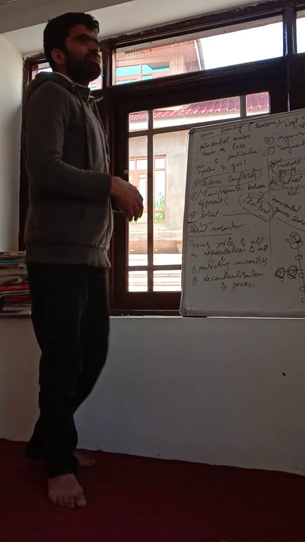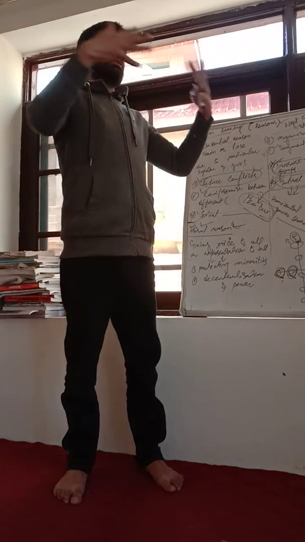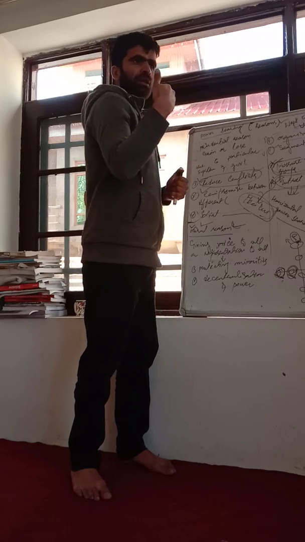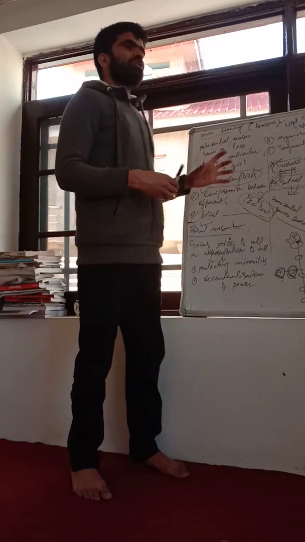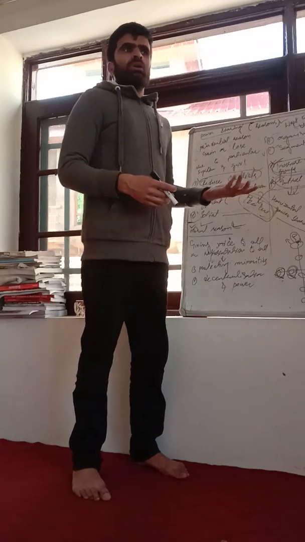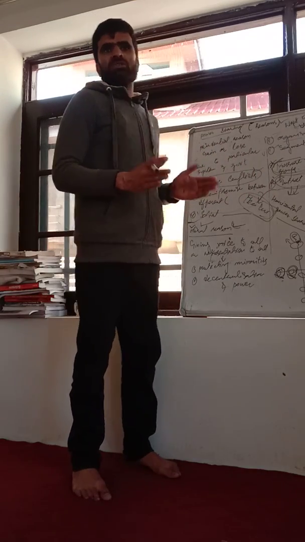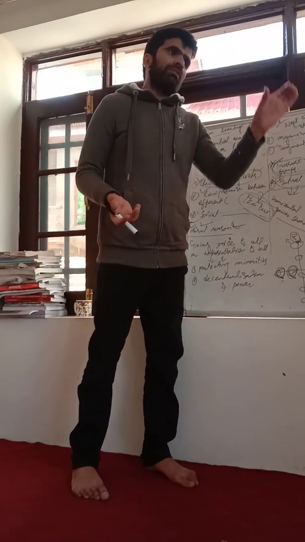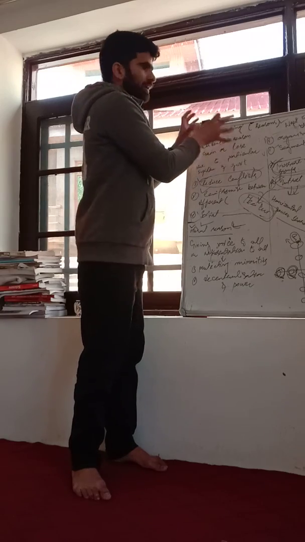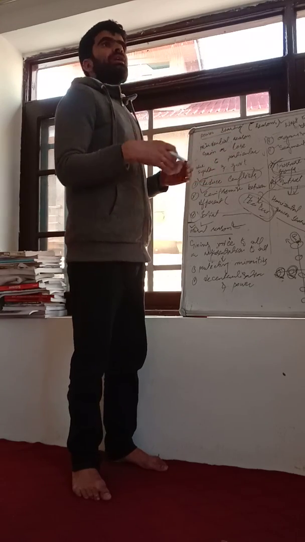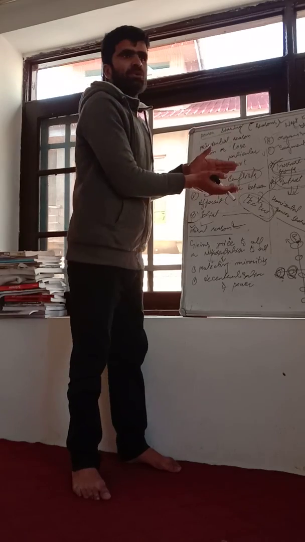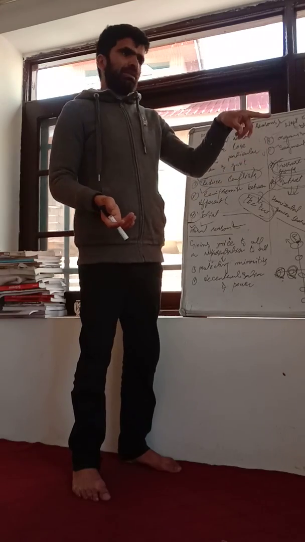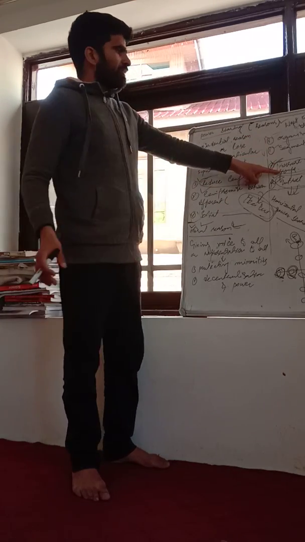Now, how do I give an example? Suppose we have different industries. If these industries come close and make an organization, then they will tell the government that we are the biggest organization paying the tax, and if you do not accept us, we will stop paying the tax. Money is very much a must for running the government, so they will pressurize the government to do the work that they need. They are pressurizing the government, they are not actually part of the government, but they pressurize it to work in their favor. This is called a pressure group. So a pressure group is also given power.